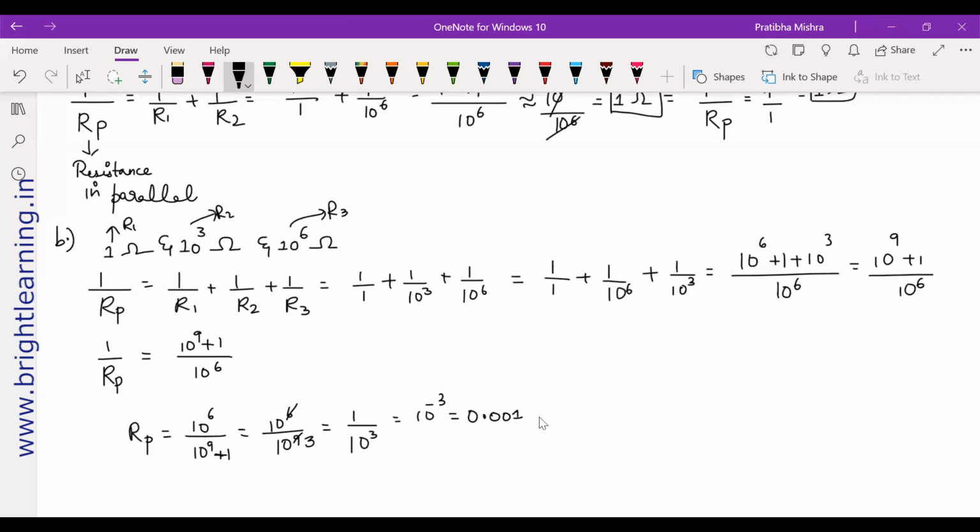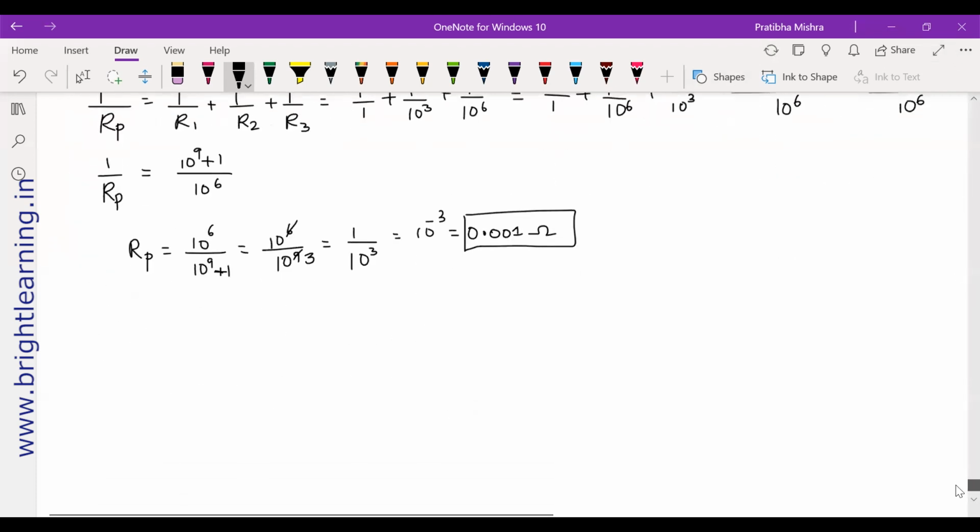Any doubts here? No doubts? No, ma'am. Okay, all right. So let's scroll down then. Let's go to the next question. Sachin and Gautami, please ask doubts. If you have any questions, please ask me. You don't have to worry about any kind of questions, or get scared of any type of questions. Okay, no doubts. Very good.